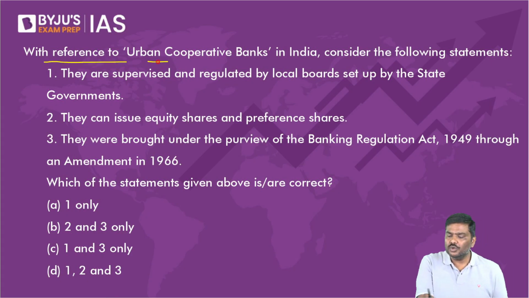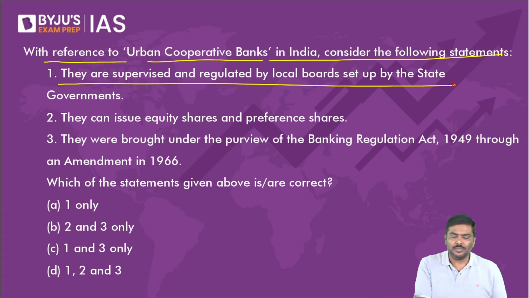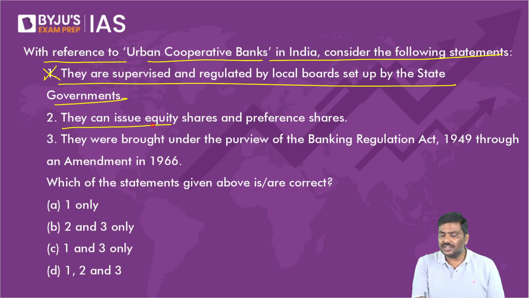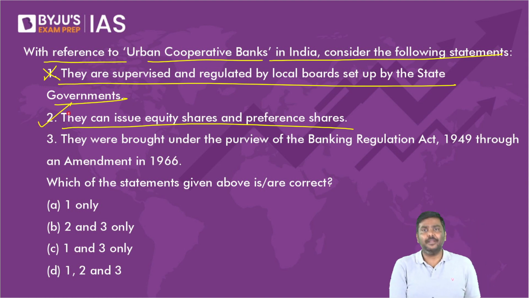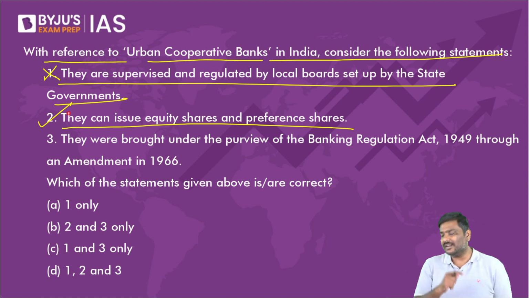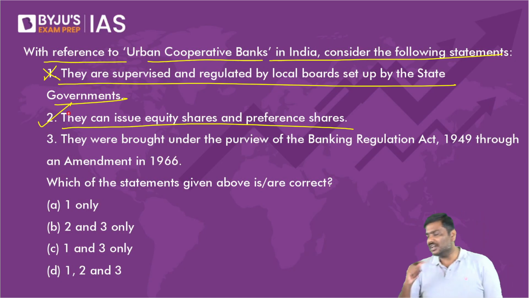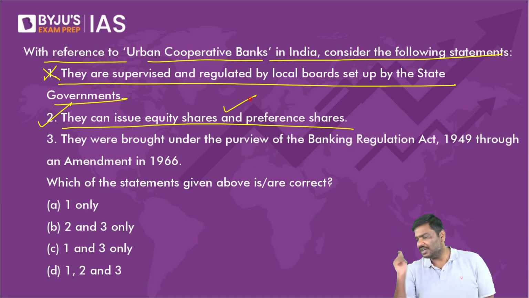With reference to UCBs, urban cooperative banks in India, consider the following statements. They are supervised and regulated by local boards, by the state governments. No, it is by RBI, Reserve Bank of India. They can issue equity shares and preference shares. Is the statement correct? Please check the PPT. The new Banking Regulation Amendment Act of 2020: under this, are they allowed to issue shares in the market? Answer is yes. They are allowed to issue bonds as well as shares.